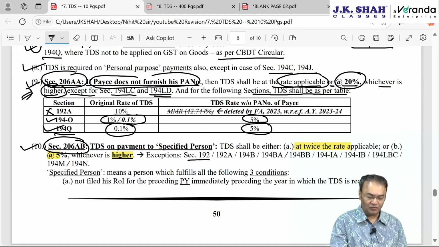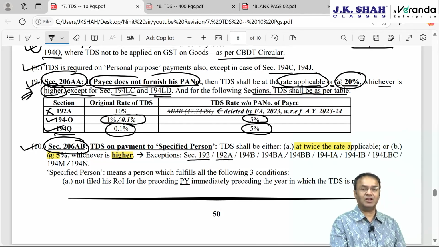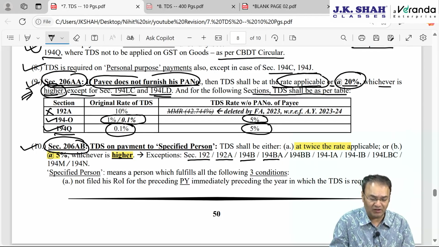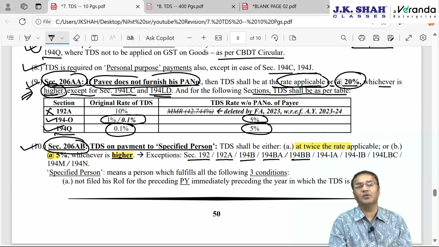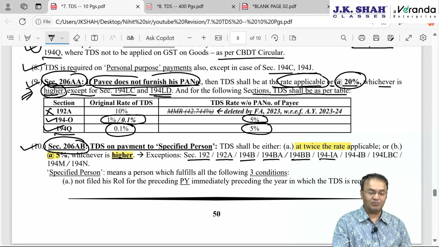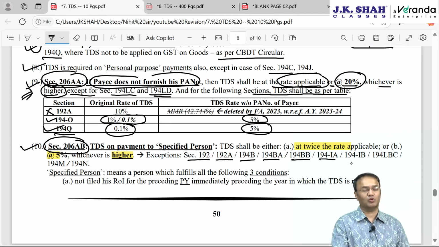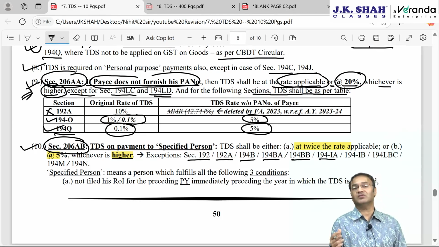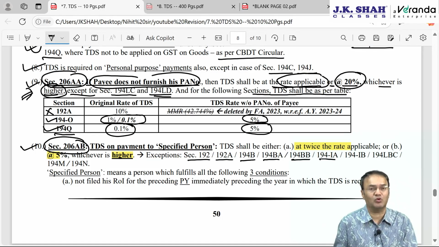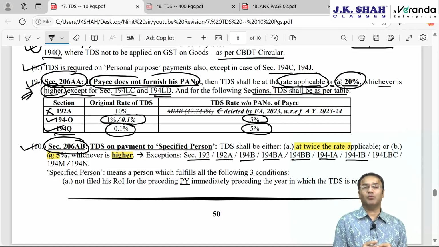In case of 192 salary, 6 exceptions are there. 192A EPF account withdrawal, 194B winning from lottery, crossword puzzle, card game or gambling betting, 194BA net winning from online games, 194BB winning from horse race, 194IA purchase of immovable property for 50 lakhs or more, where actual sale consideration as well as stamp duty value both should be 50 lakhs or more, 1% TDS deductible. 194IB rent for immovable property, not for plant, machinery, furniture, fitting, under section 194IB, TDS will be at 2% or 5%.